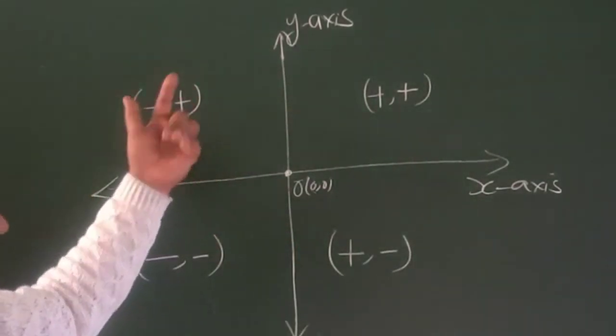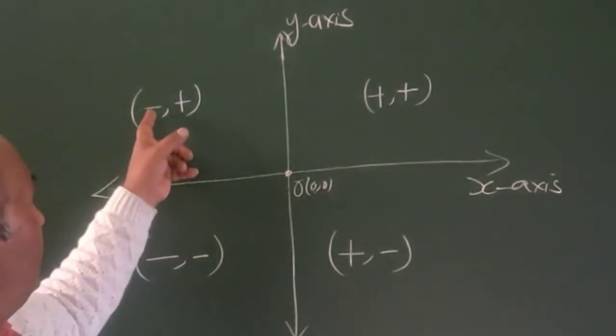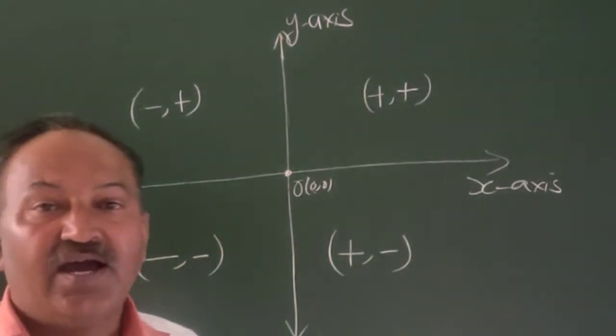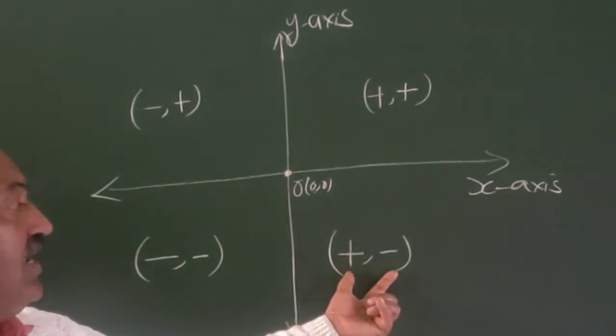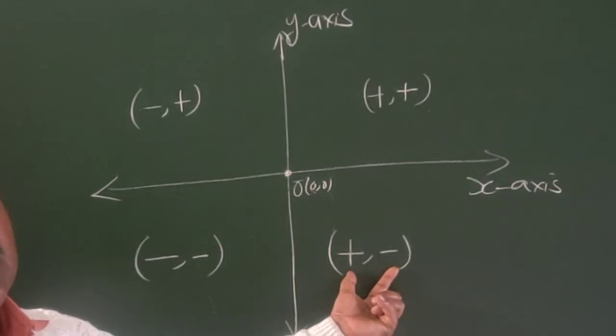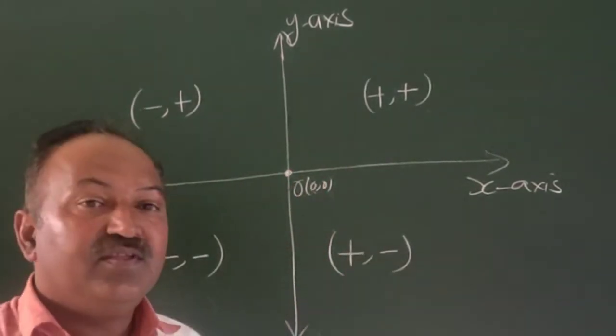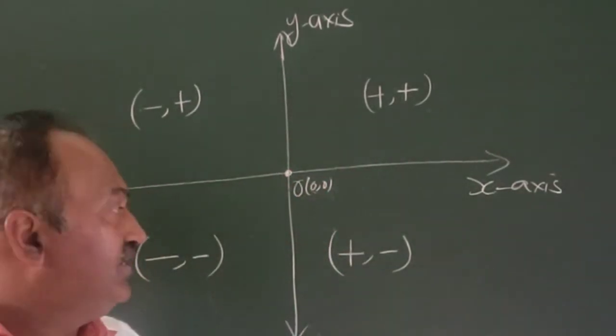And in the second quadrant, abscissa is negative and ordinate is positive. And in the third quadrant, both abscissa and ordinate are negative. And in the last fourth quadrant, x coordinate, which is called abscissa, is positive, but y coordinate, which is called ordinate, is negative.